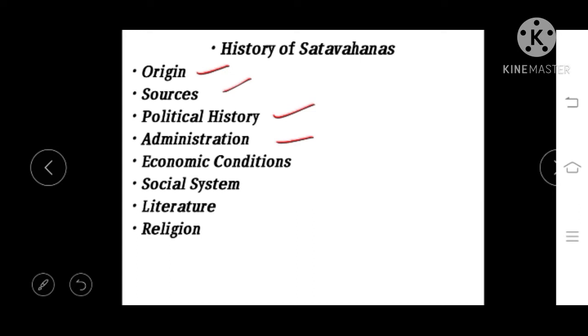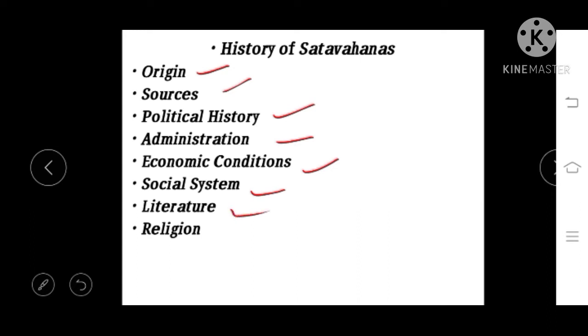Then the other one, economic conditions. What was their primary source of income, what they used to do. This is going to be the focus. And the other one, social system: how the people were living, what their culture was. All this will be discussed in social system.